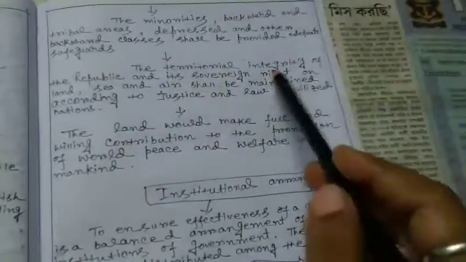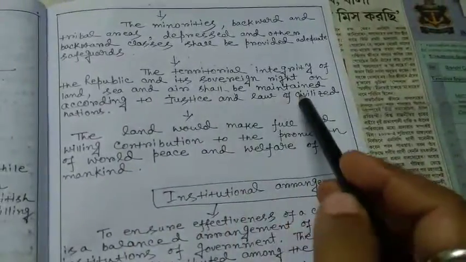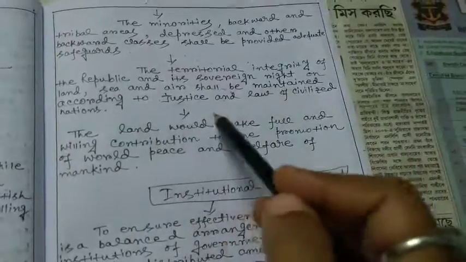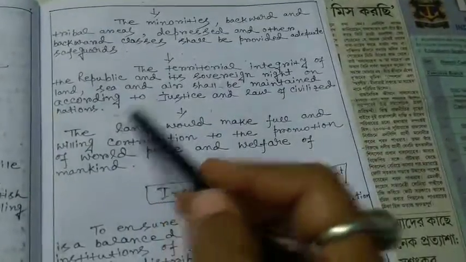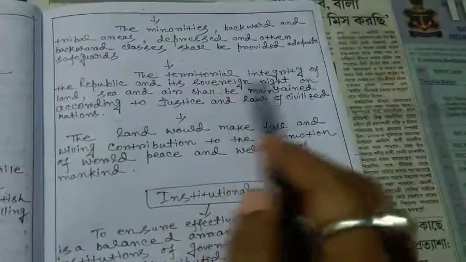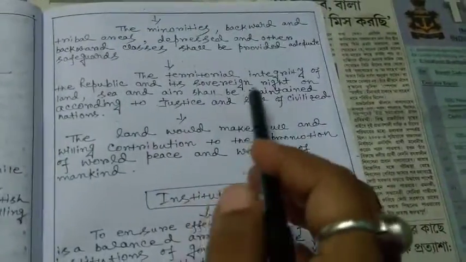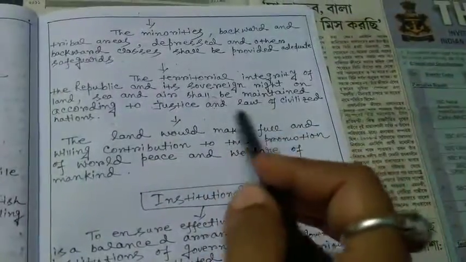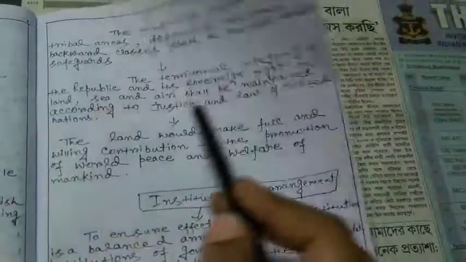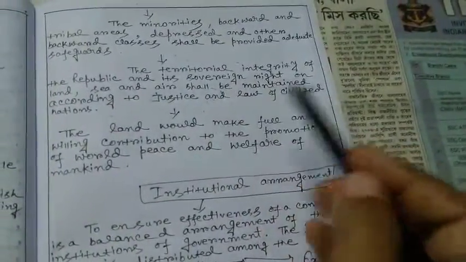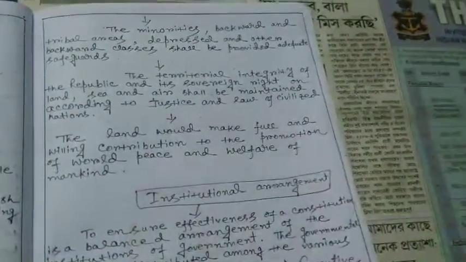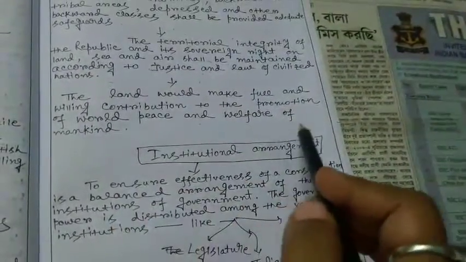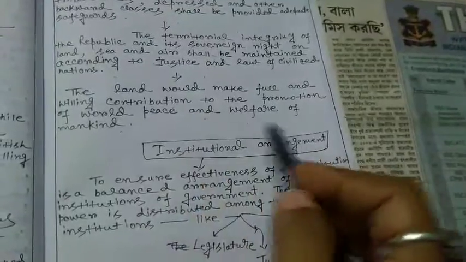The territorial integrity of the republic and its sovereign rights on land, sea and air shall be maintained according to justice and the law of civilized nations. This means there should be harmony in all communities, and everyone should have the right on land, sea and air, maintained according to the justice and law of civilized nations. This land would make a full and willing contribution to the promotion of world peace and the welfare of mankind.